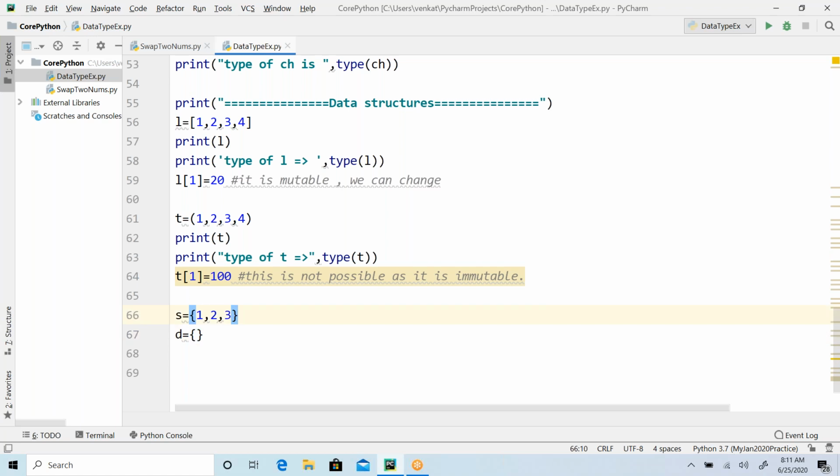In case of set, it's a group of elements separated by comma. But in case of dictionary, it's a set of key value pairs.